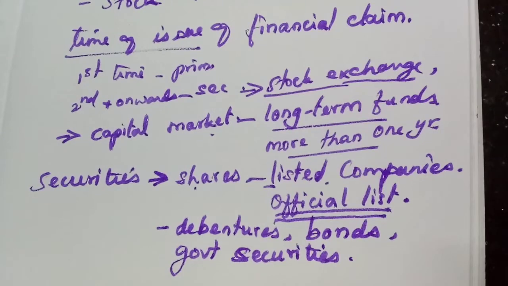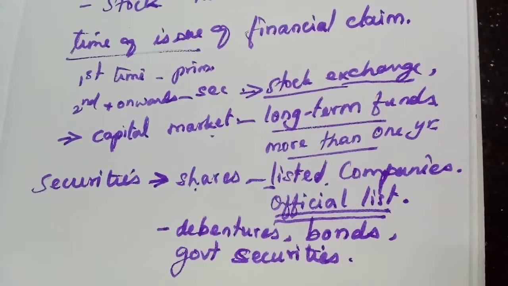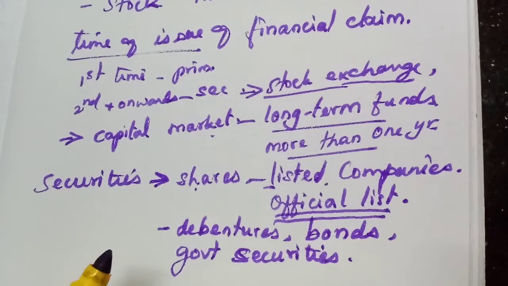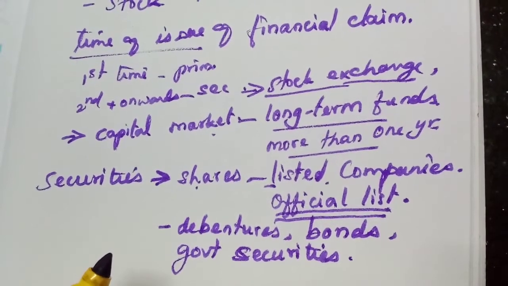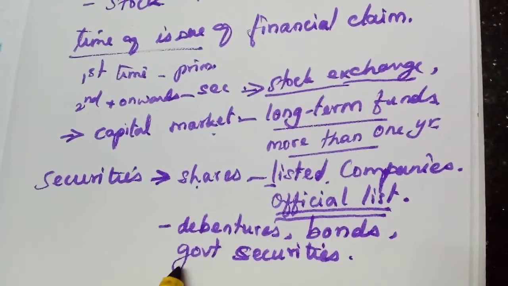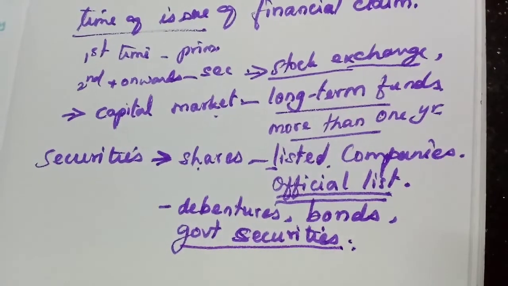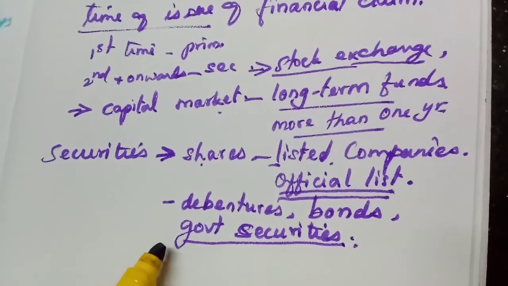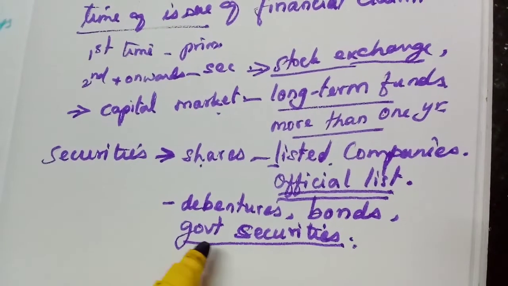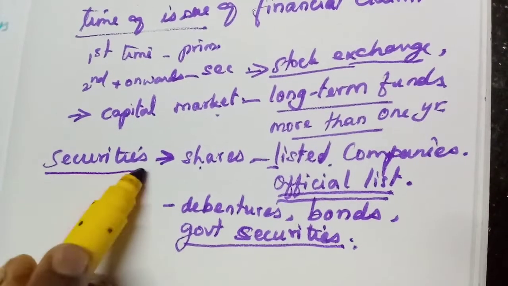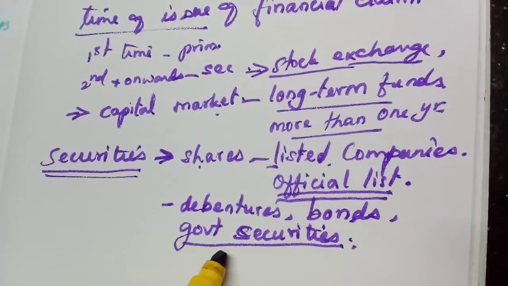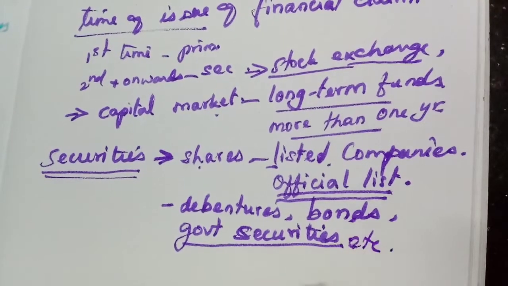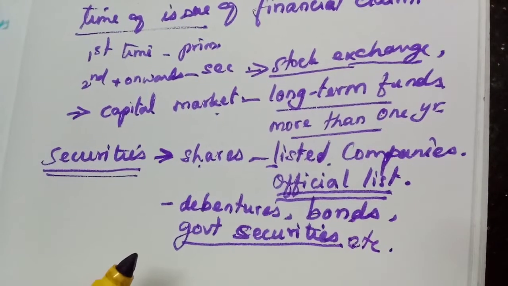Some government securities can be bought and sold for the second time in the securities exchange, that means the stock exchange. We cannot completely say that we cannot buy and sell them; some money market government securities we studied can be traded, because government securities also come under the securities list. So shares, debentures, bonds, government securities, and any other securities can be bought and sold in the stock exchange.